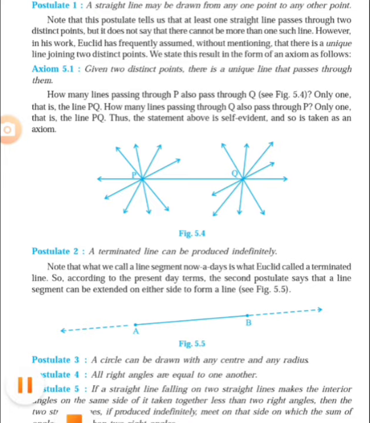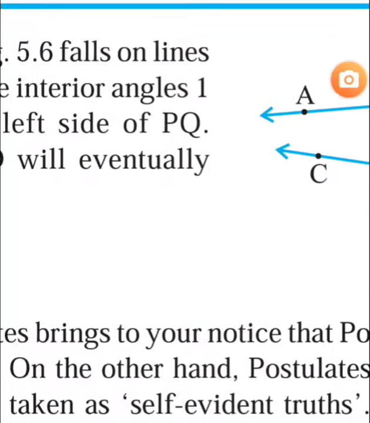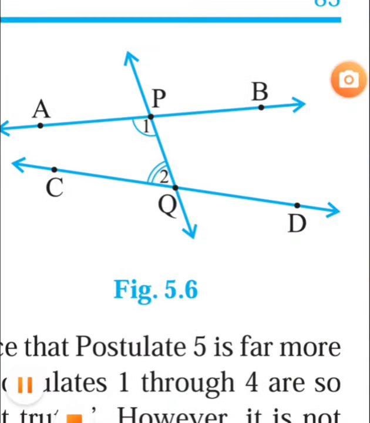So first I am showing a diagram to define this postulate. Then thereafter I will explain this. Now watch carefully the diagram. Here is the diagram. Now suppose that two lines are there. First line is AB and second one is CD. There are two lines AB and CD.